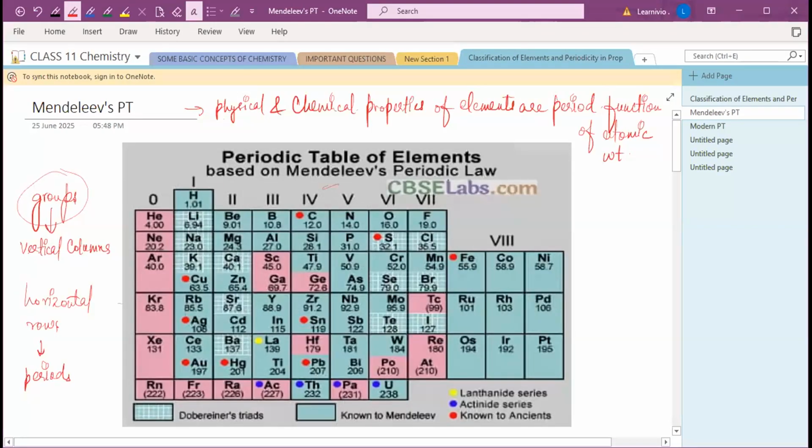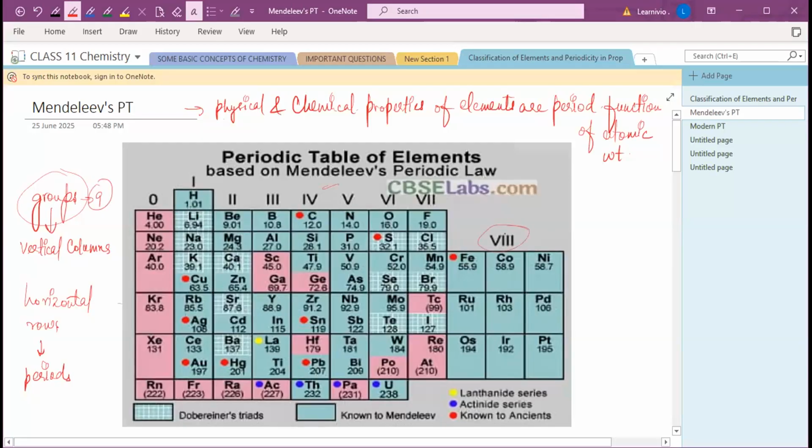Okay, and this periodic table was divided into 9 groups. You can see how many groups there are: 0, 1, 2, 3, 4, 5, 6, 7, and 8. Group 8 is something different, a little different here. Why?